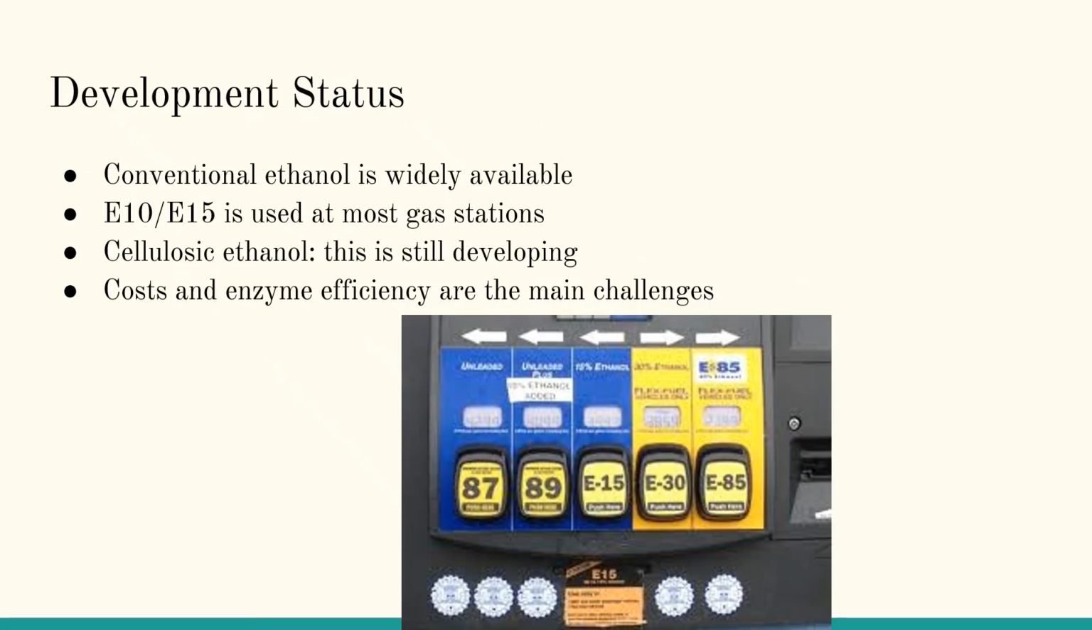So today, conventional ethanol, especially corn ethanol, is widely used. It's widely available. Most gas stations carry E10 or E15, and some offer E85 for flex fuel vehicles. But the exciting future lies in cellulosic ethanol, which uses non-food plant materials like grasses, crop residues, or wood chips. This type of ethanol is still developing, mainly due to higher production costs and the need for more efficient enzymes, but